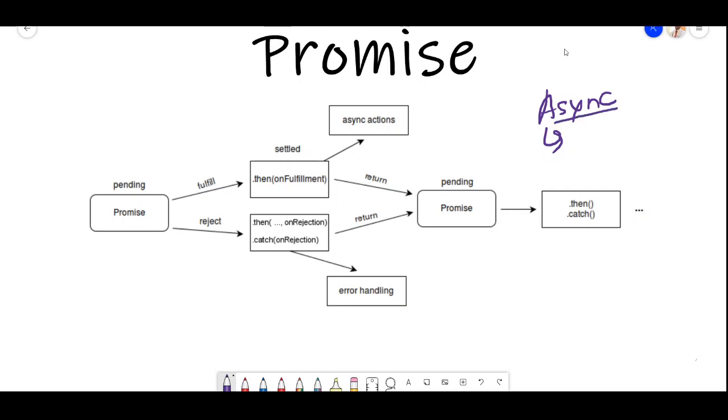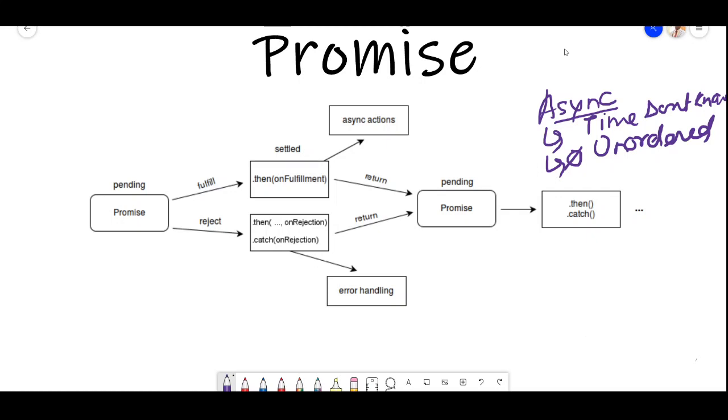So an async activity is any activity where we don't know how long it will take, and it is a set of activities that can be done in any order. It does not have any order, so basically unordered, right? Unordered, and we don't know the timelines. So async activities are the activities I just explained.